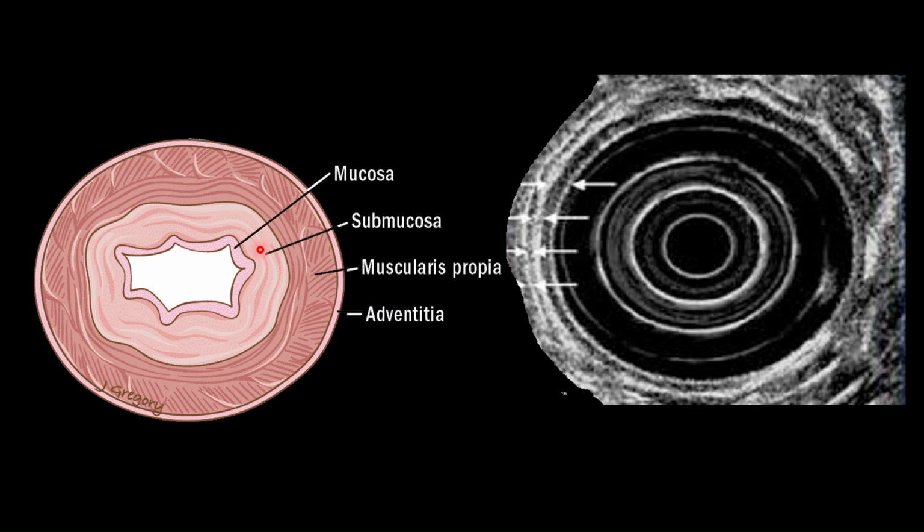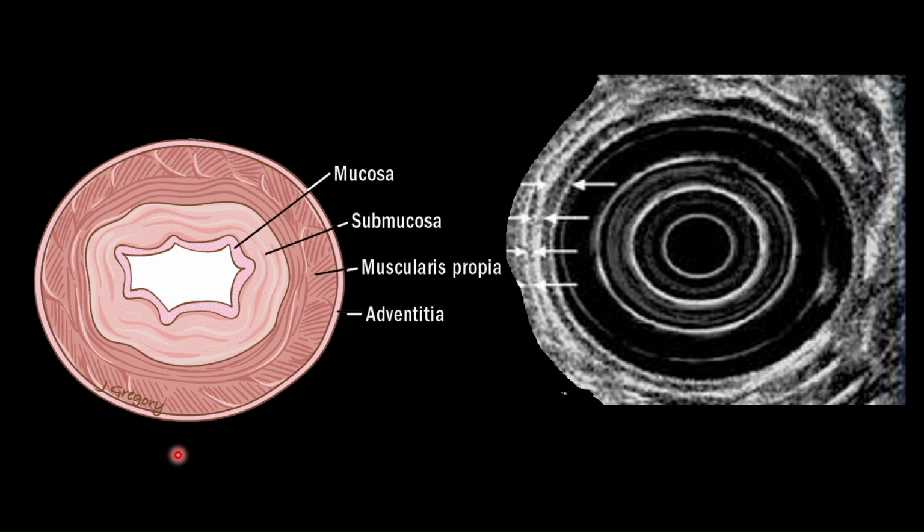The second layer from inside is the submucosa, where the mucinous plexus is more commonly present in this layer, which is responsible for production of secretions. The third layer is the muscularis layer called muscularis propria, which should not be confused with muscularis mucosa of the first layer. And in this third layer, there is Auerbach or myenteric plexus, which is involved in development of achalasia cardia. The fourth layer is the adventitial layer.